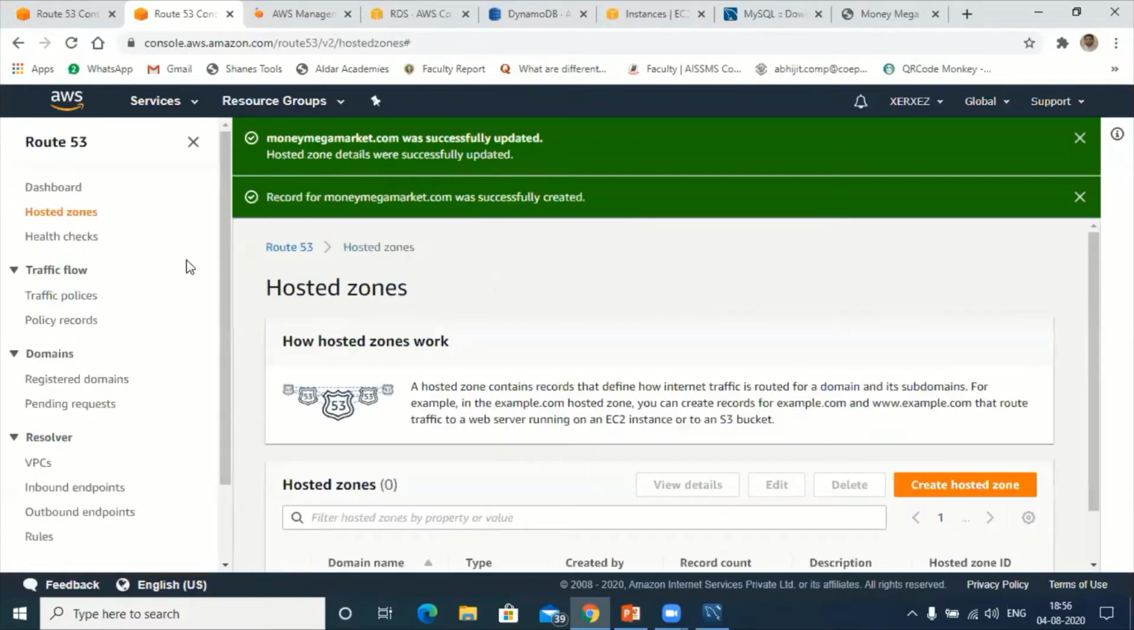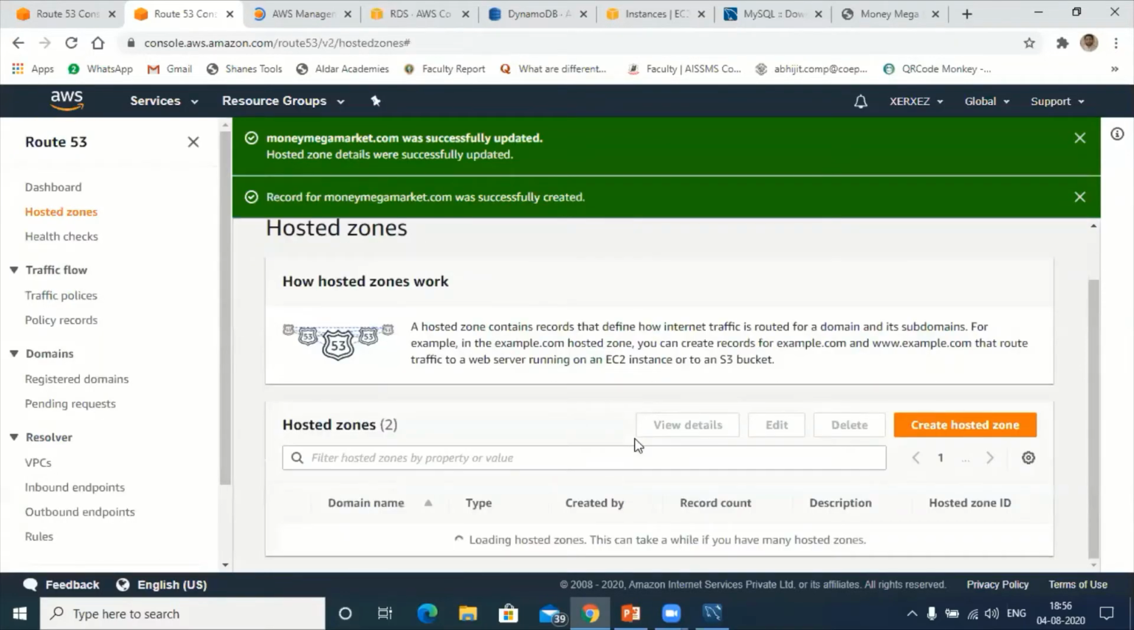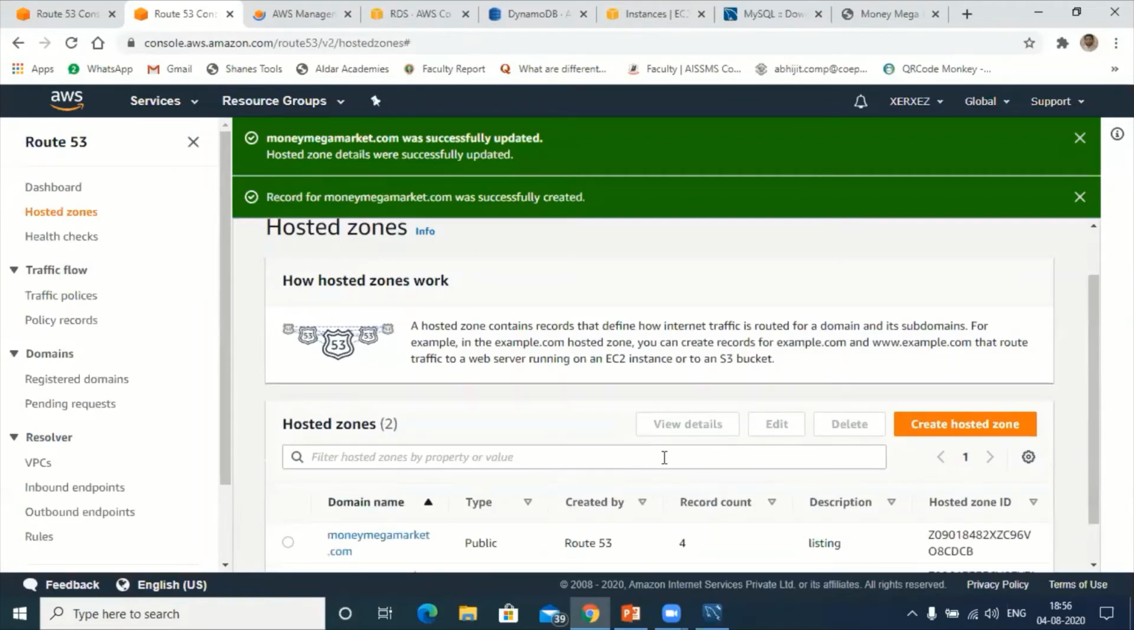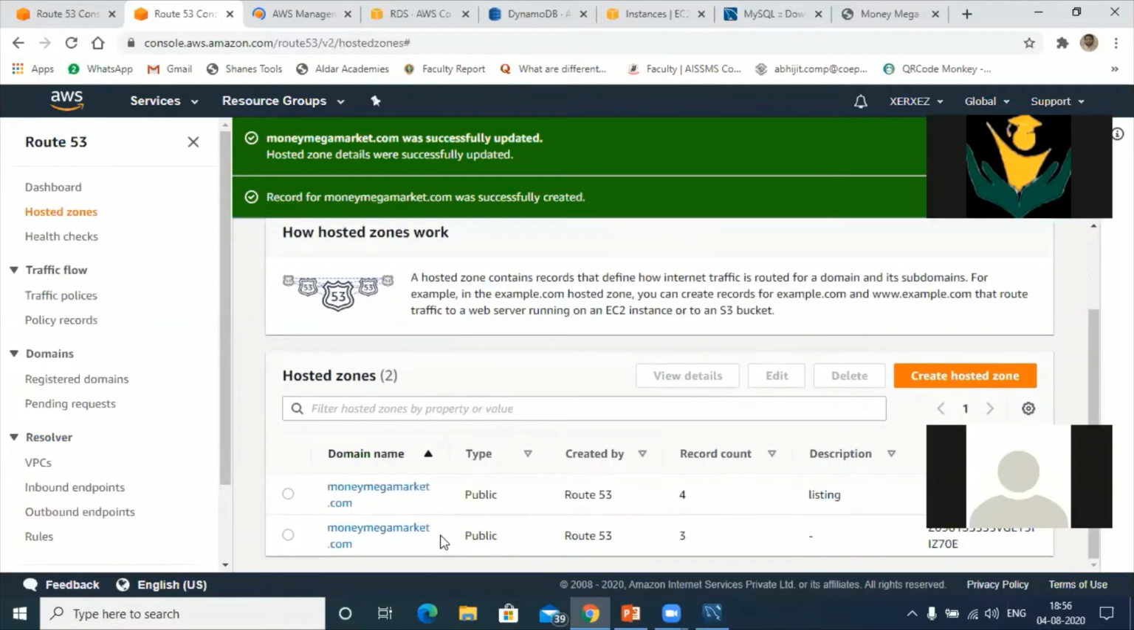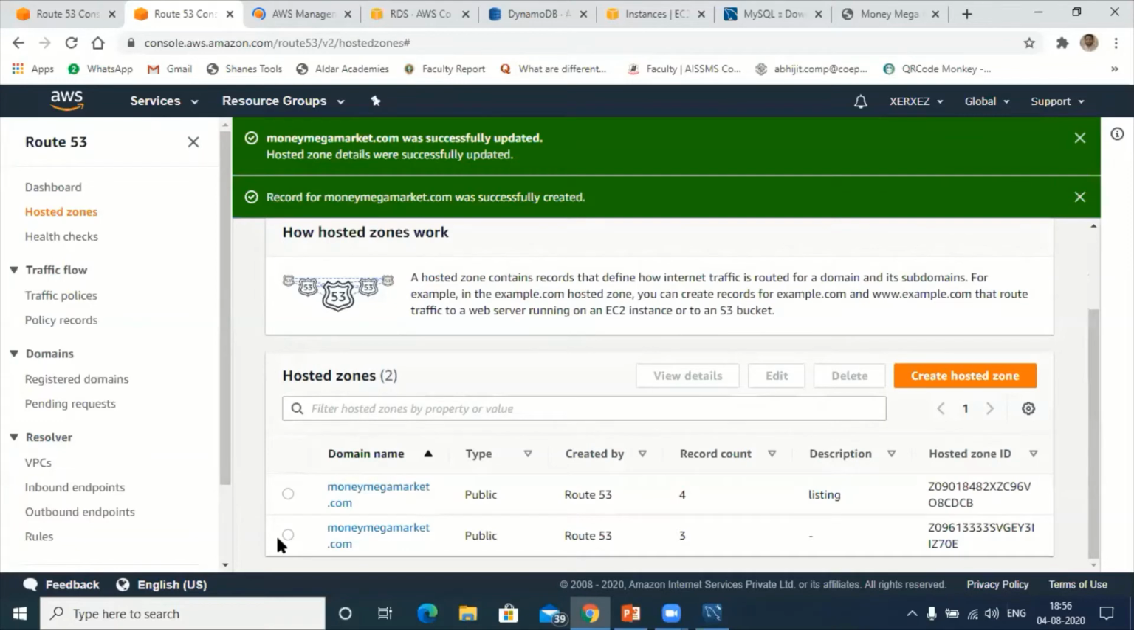As far as hosted zones are concerned, I have 2 here. One is this, the same thing, money mega market, and this route 53, which is already in post production now. So let me select this and go to edit.